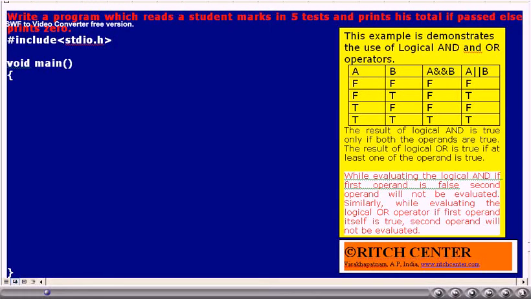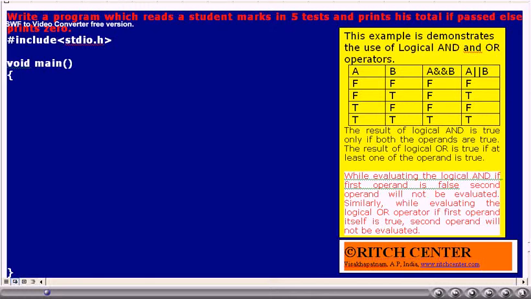One important aspect of the logical AND operator is that while evaluating it, if the first operand itself is identified to be false, the second operand will not be evaluated, because even if that is true, the result will be false only.